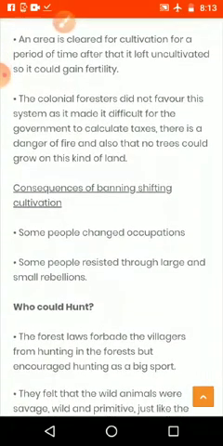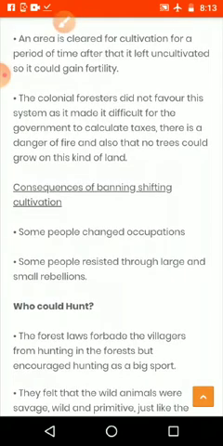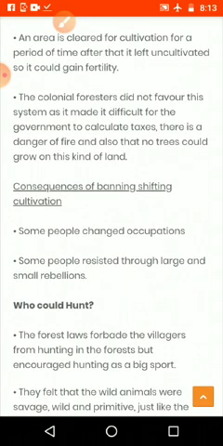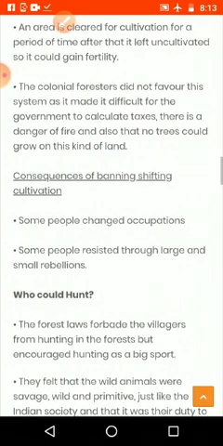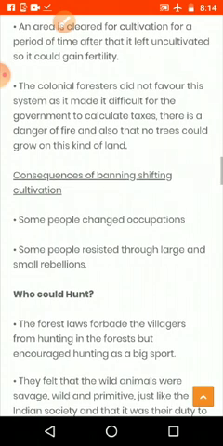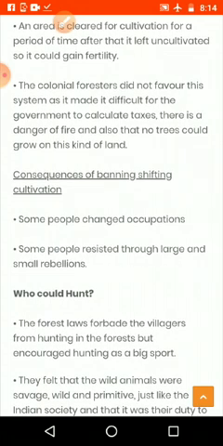If the Adivasi people or tribal people continue this shifting cultivation, then the colonial people, the British people, can't calculate how much tax the tribal people have to pay. That's why they said, you have to settle down in one area and cultivate there only.